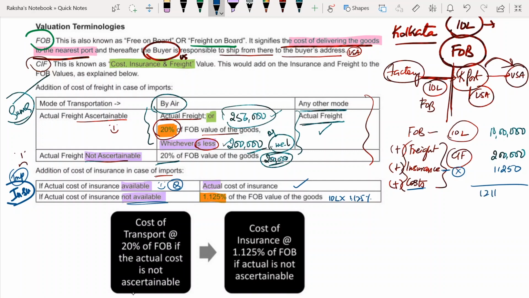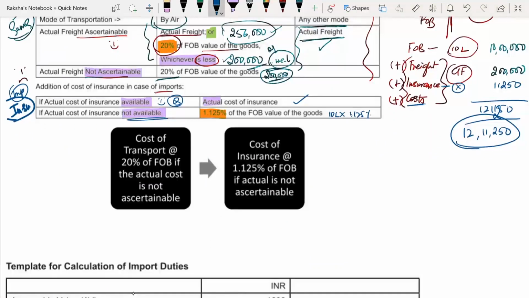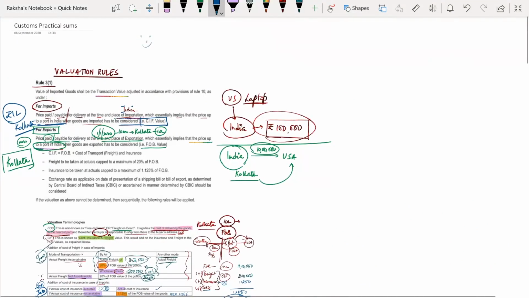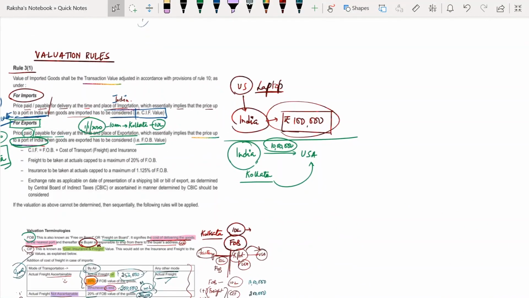Right. Okay. Fine. Are we good to go? See here, the same thing they have given you in a chart. Now, again, can we revise? Can we revise what we did for so long? Yes. Okay.